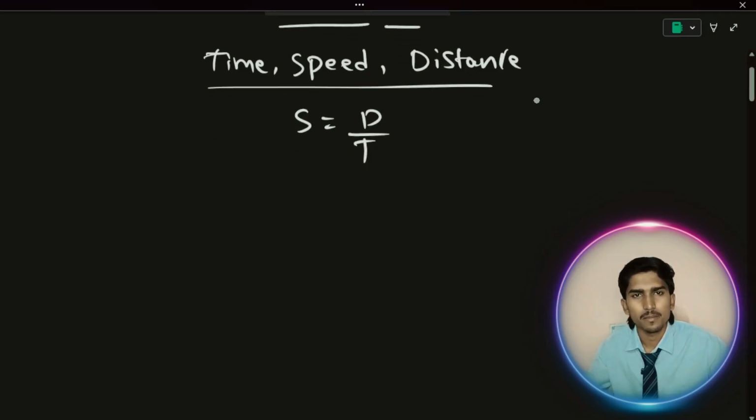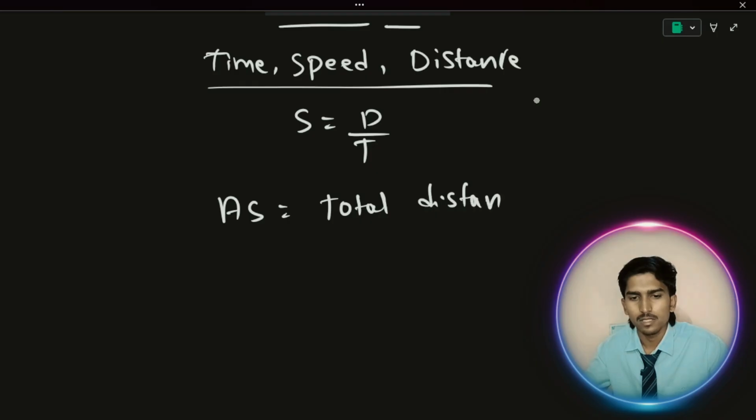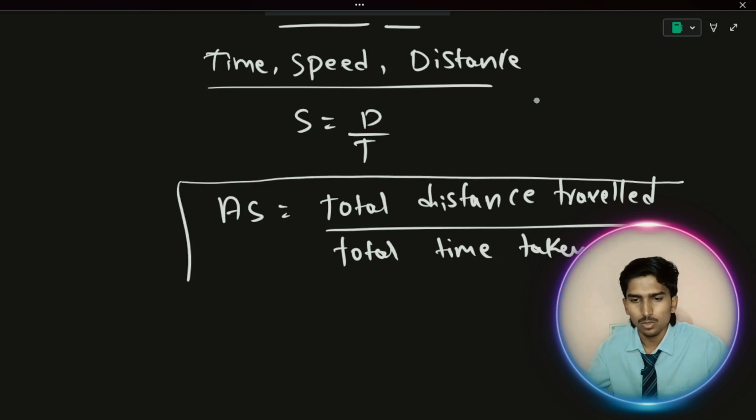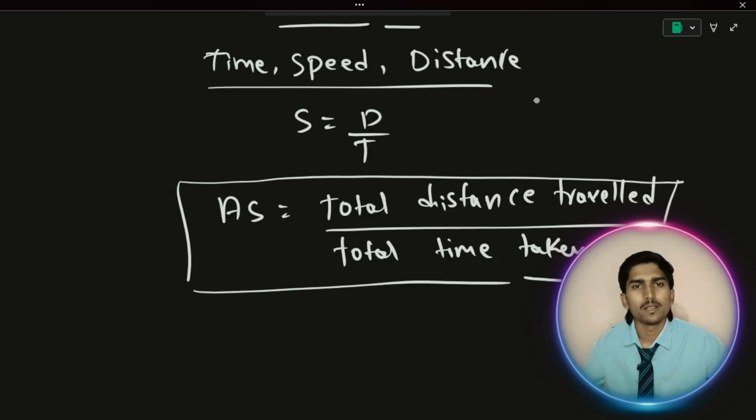And what is average speed then? Average speed is total distance traveled by total time taken. This is the formula we are going to use throughout this video to solve the problems. Just remember this.